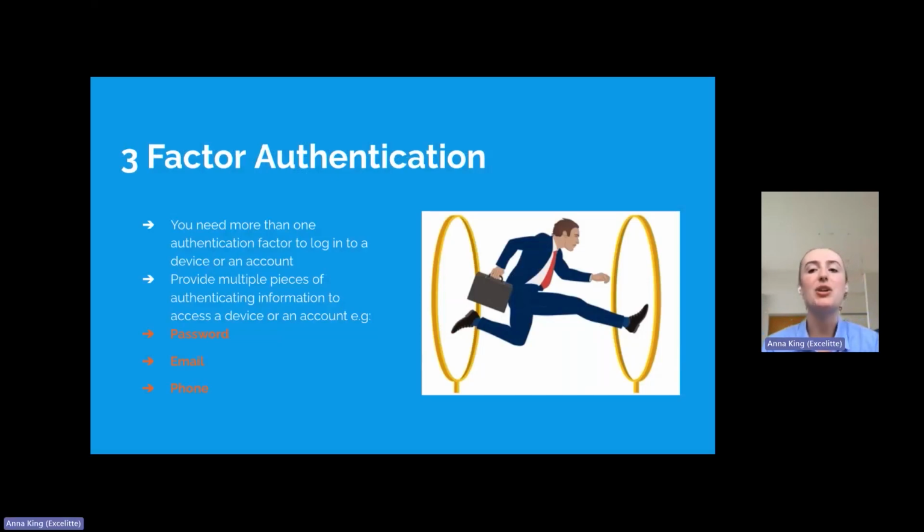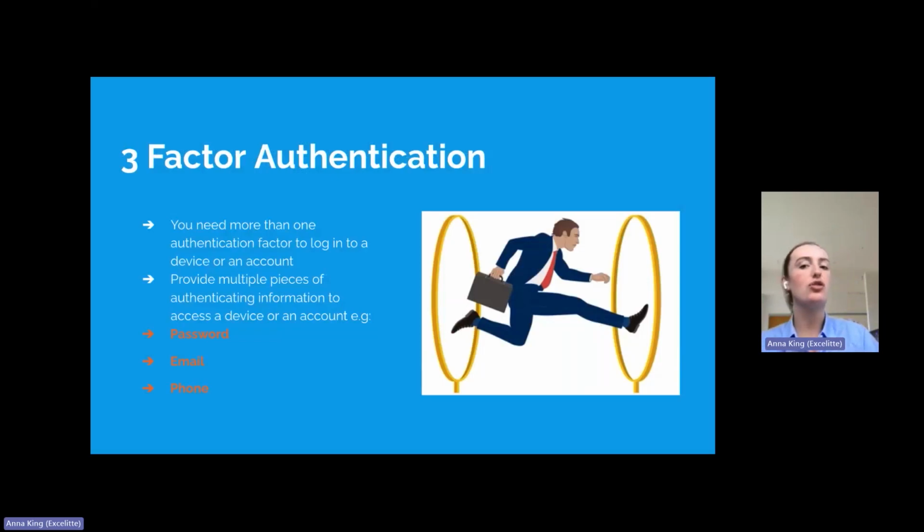To reduce your risk, you want to make a hacker jump through as many hoops as possible before they can get to your valuable information. Multi-factor authentication does this by ensuring you need more than one authentication factor to log into a device or an account. With this feature enabled, you need to provide multiple pieces of authenticating information to access a device or an account. This might be a password, then an email, and then using your phone. If cybercriminals gain access to one piece of information, for example, your password, they still need to provide additional pieces of information to successfully gain access to your accounts.